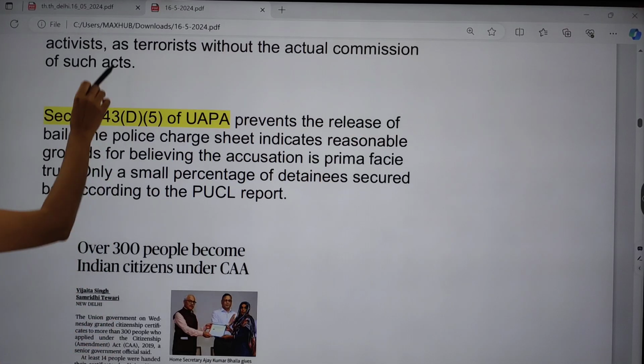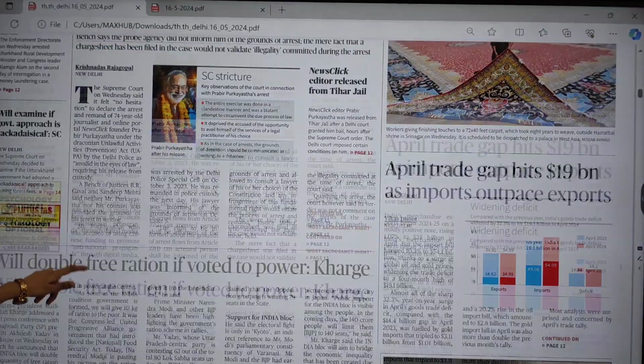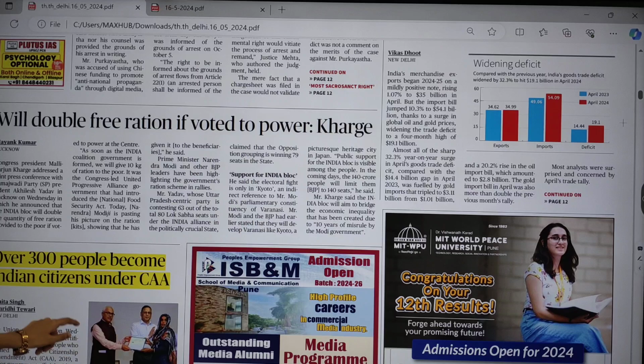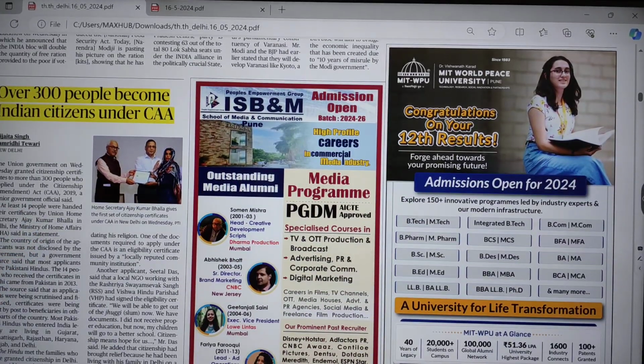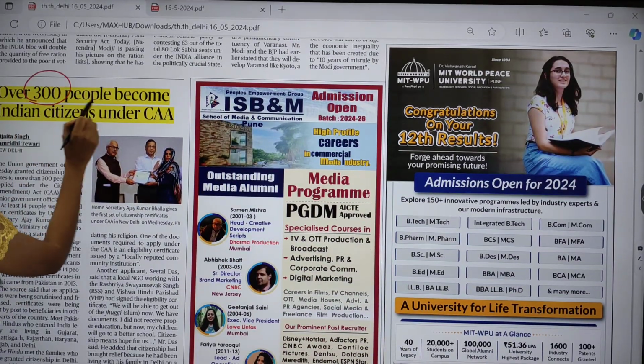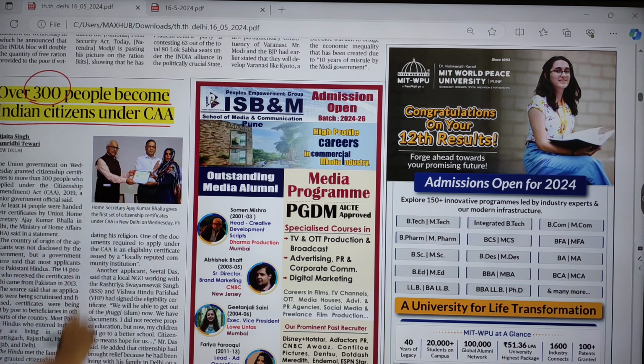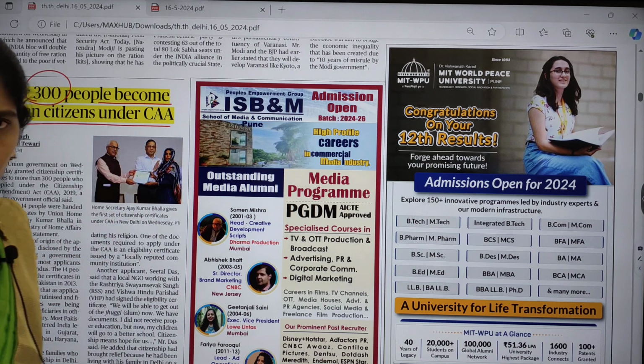And now let us see the next important topic on the same front page of the Delhi edition. Here you can see over 300 people become Indian citizens under the Citizenship Amendment Act.